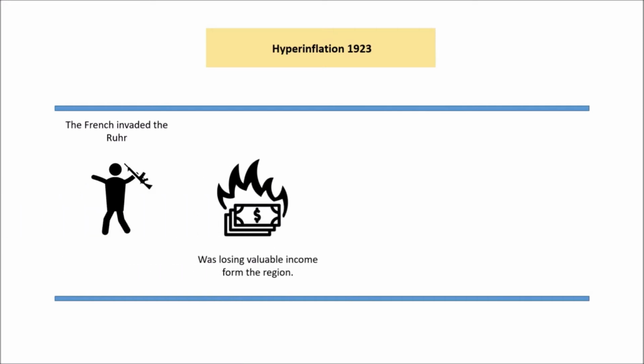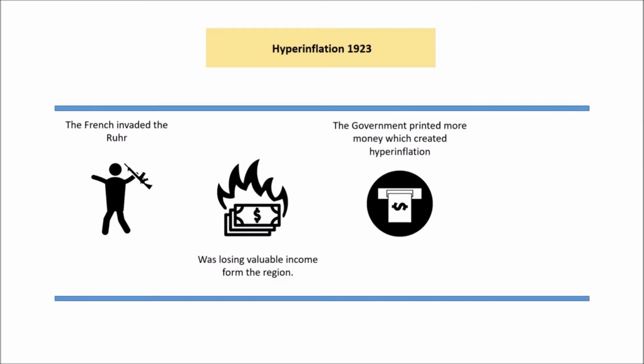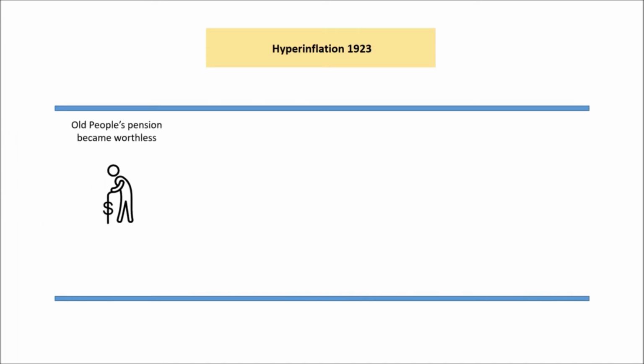So they lose an awful lot of valuable income from that region, which is their industrial heartland. Now the government in their wisdom decide to print off more money, but we know that that creates hyperinflation, so prices get out of control, and that has a hugely negative impact on Germany. So we'll just look a bit at what impacts.